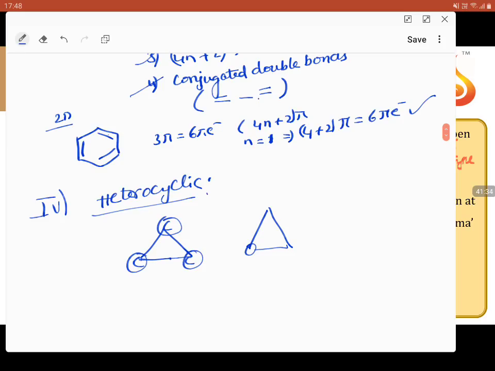But here you have a carbon, here you have a carbon, but here it is not a carbon, it is an oxygen. So it is no more a carbon, it is a heteroatom. Any atom other than carbon is a heteroatom. If your ring has a heteroatom, then that type of ring is called a heterocyclic ring.